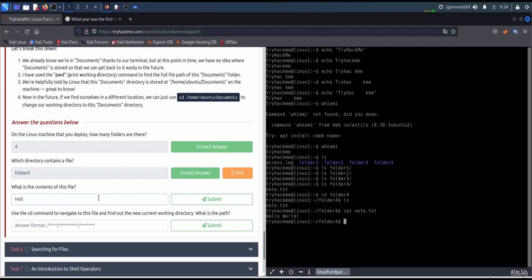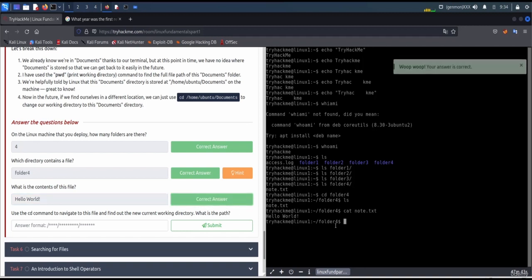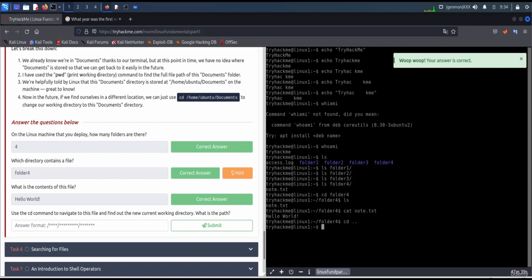And then, going a directory back, another method that you can use is to directly cat, specifying folder 4 and node.txt, okay, and it will output the same.